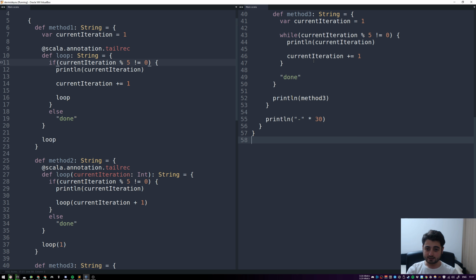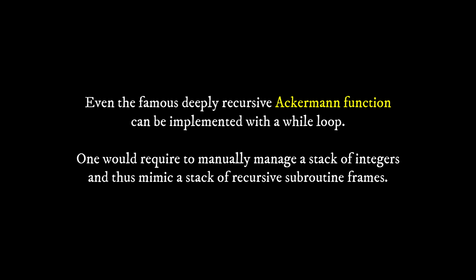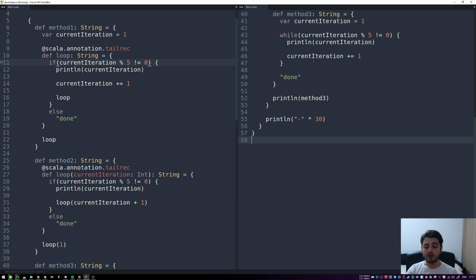And the answer is yes. They're called isomorphic, so there's always a way. However, is it always possible to convert a while loop into a tail recursive function? Unfortunately not. However, there are quite a few algorithms that, when written down in a naive way, are not tail recursive, but you can implement them in such a way that they become tail recursive. Then you can use this annotation, and you will be sure that it was converted into a while loop.